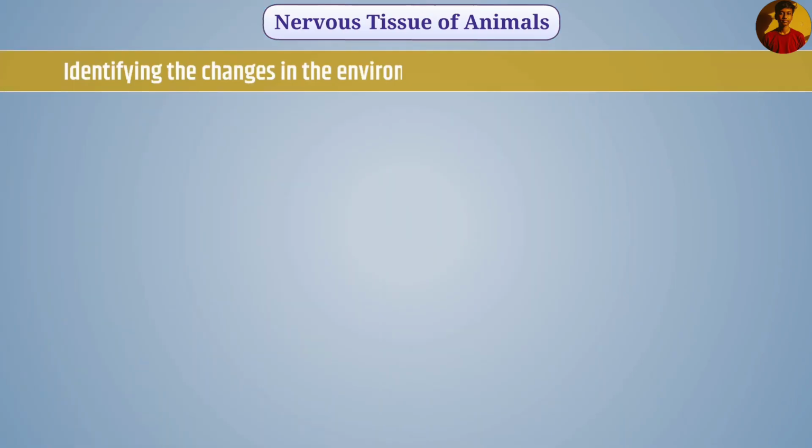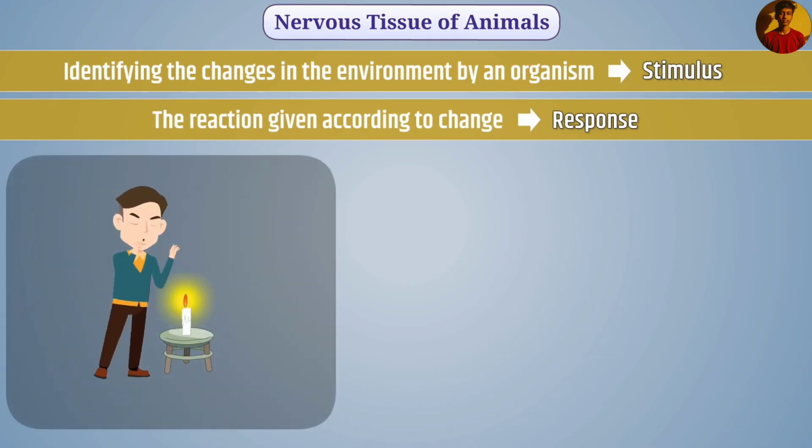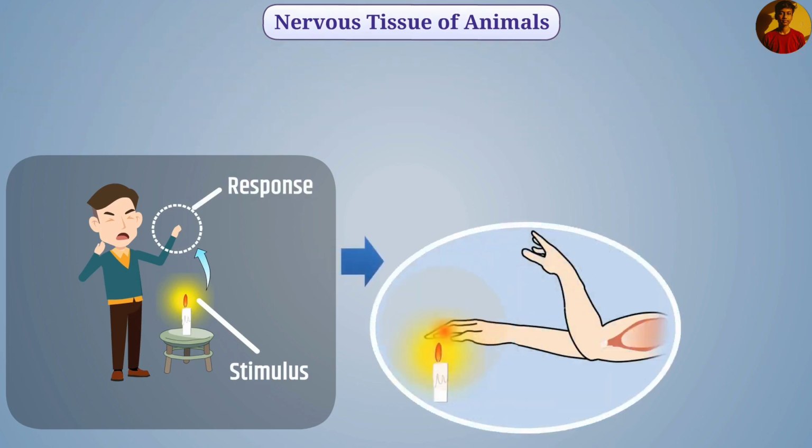Identifying the changes in the environment by an organism is called stimulus, and the reaction given according to the change is called response. For example, if we inadvertently touch a hot object, the touched part of the body is immediately taken back. Here, the hot nature of the object is the stimulus, and taking back the part of the body is the response. Here, information from skin cells reaches the muscle cells of the arm and movement takes place. This work is performed with the help of nervous tissue.